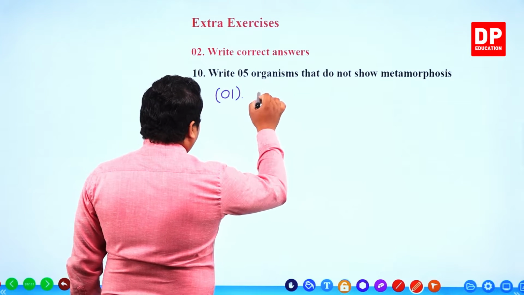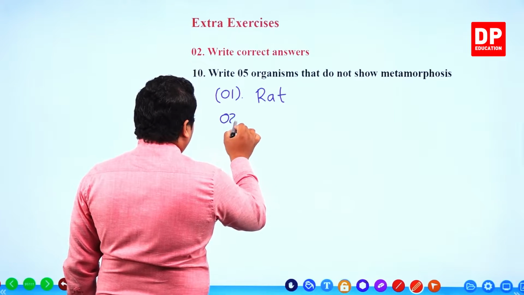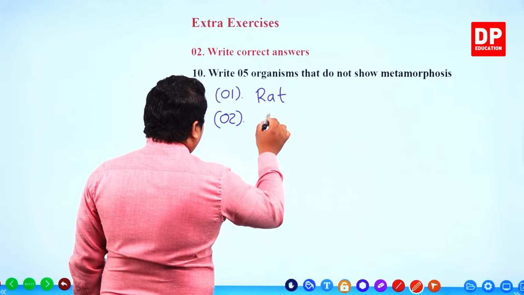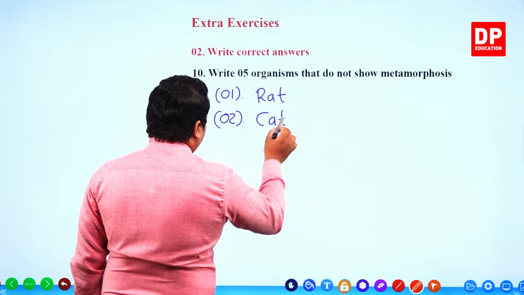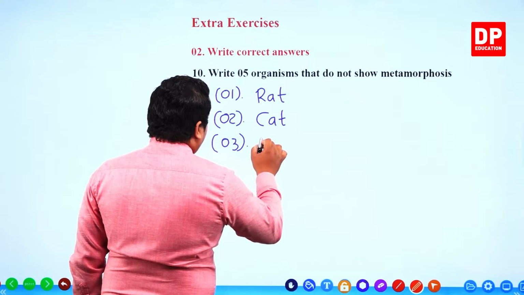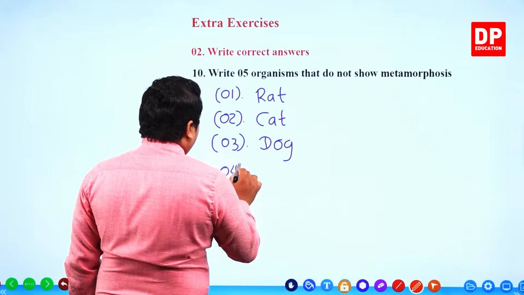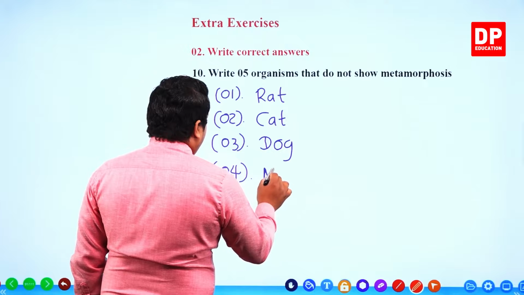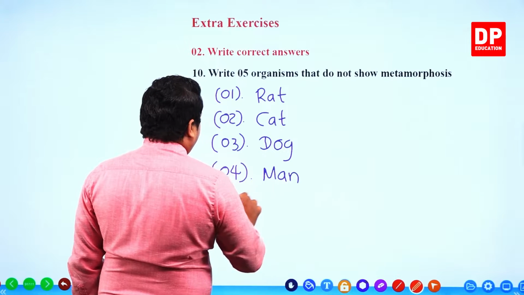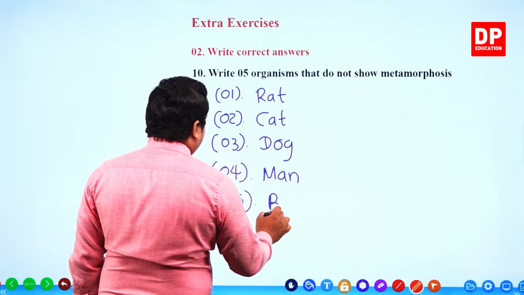Number 1, rat. Number 2, cat. Number 3, dog. Number 4, man. Number 5, birds.